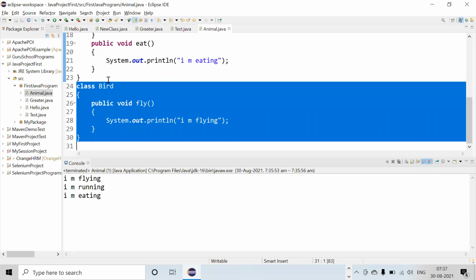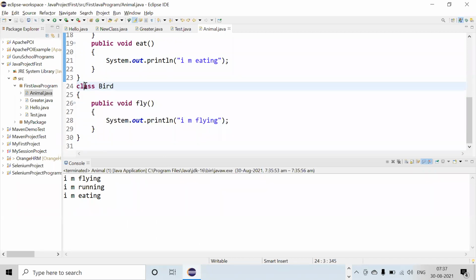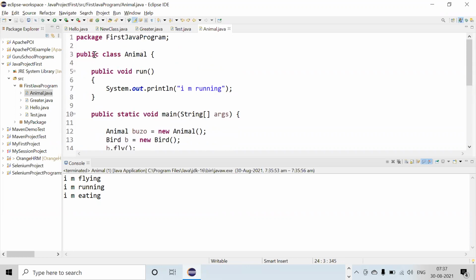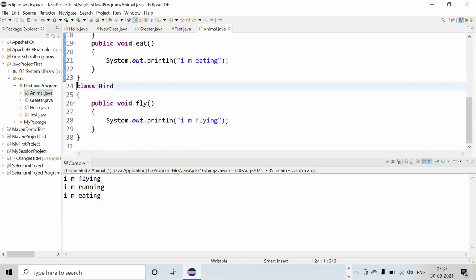But why does this class not have public or private or something? Or is it default? For the first one, we have public class. Yes, you can write it here also, but it's default.